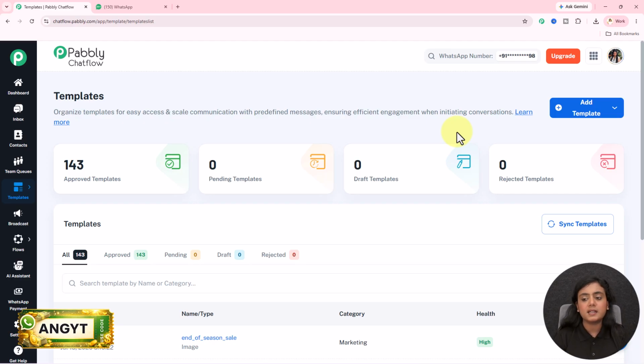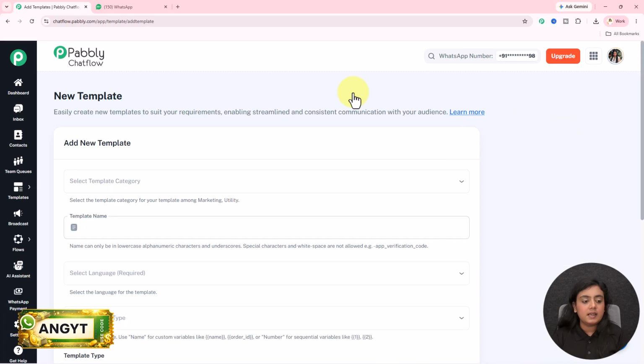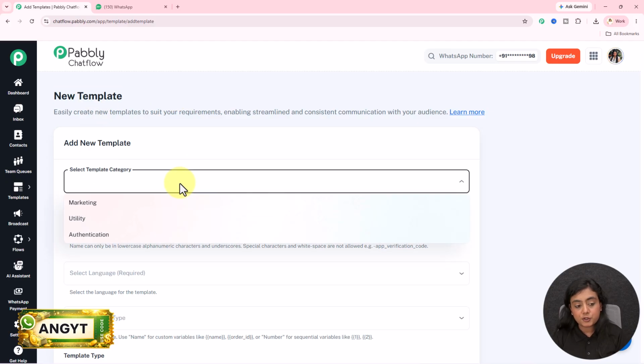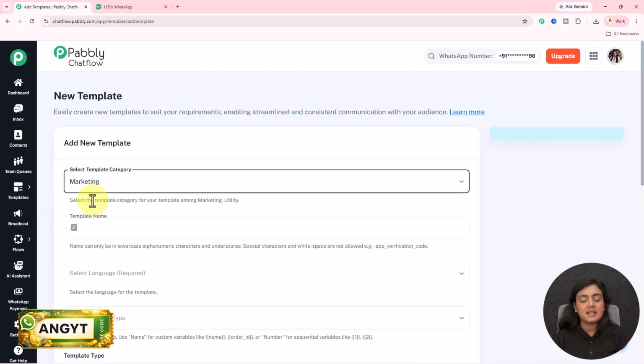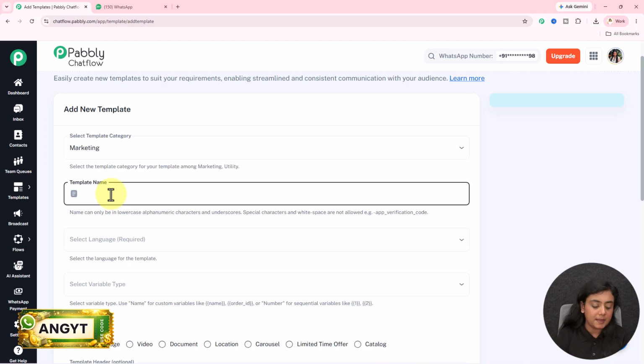Okay. Now to create a template, simply click on this add template button and the add template option. Now after coming to this new template page, firstly it is asking for the category of the template that you're creating. There are 3 options. I'm going to use marketing as I'm marketing the new season sale. Okay. Next, it is asking for the template name. Name the template according to your requirement right over here, whatever you want, in lowercase letters with no space. Instead of space, use underscore.